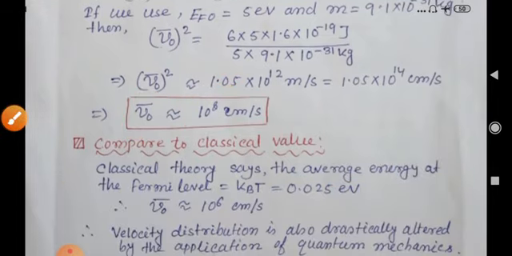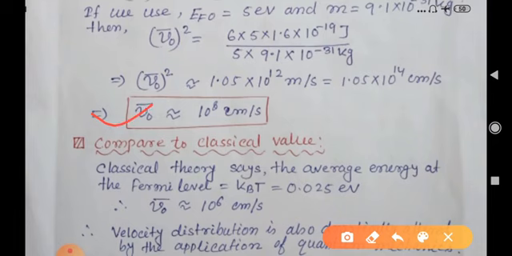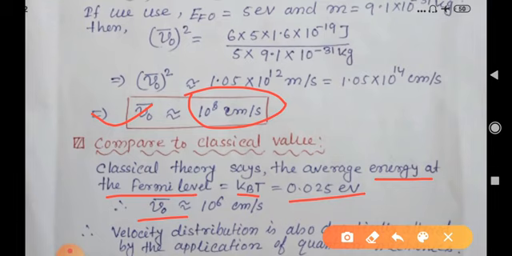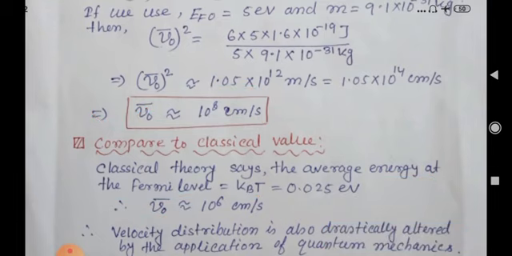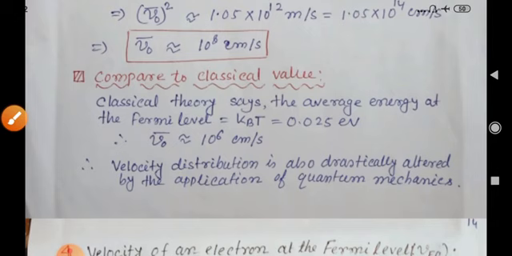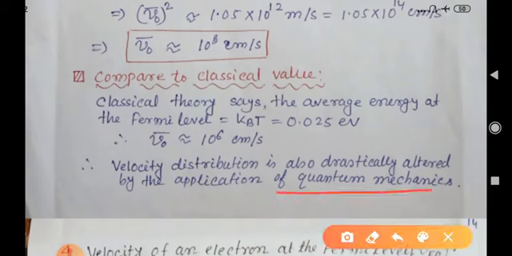Now we would like to compare this average velocity of an electron with the classical one. Classical theory says that the average energy of an electron is about kBT, which is 0.025 electron volt, and this V0 bar is near about 10 to the power 6 centimeter per second. Quantum mechanically we have obtained 10 to the power 8 centimeter per second, but classically it gives us 10 to the power 6 centimeter per second. So we can say that the velocity distribution is also altered drastically by the application of quantum mechanics.